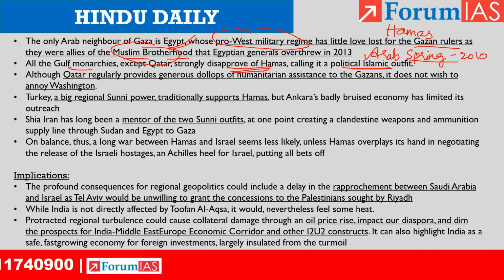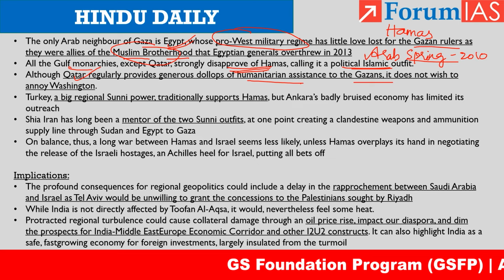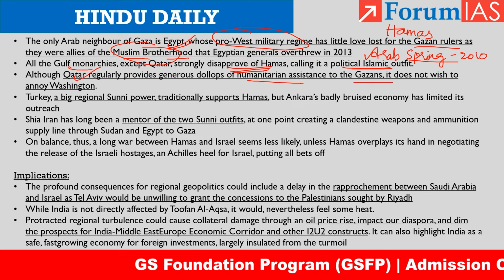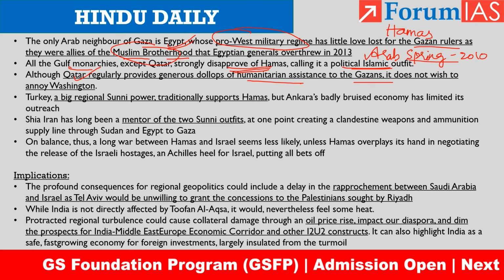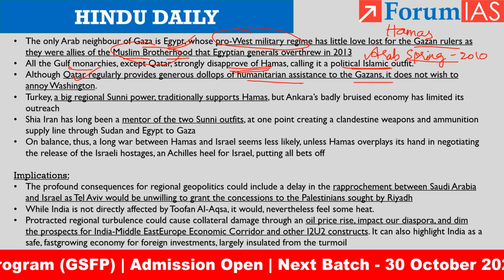But the exception is Qatar. Qatar generally provides support to Gaza Strip. They provide humanitarian assistance to the citizens in Gaza, but they can't overstep their bounds because ultimately they are also under the control of the West. They don't want to antagonize the West.